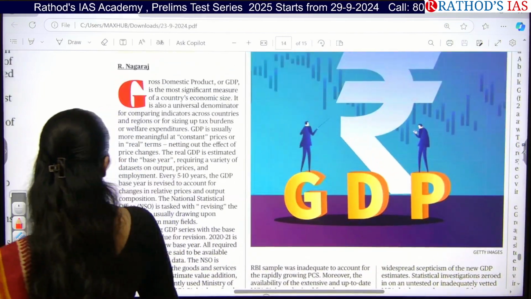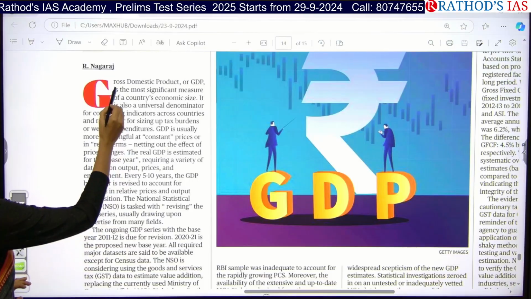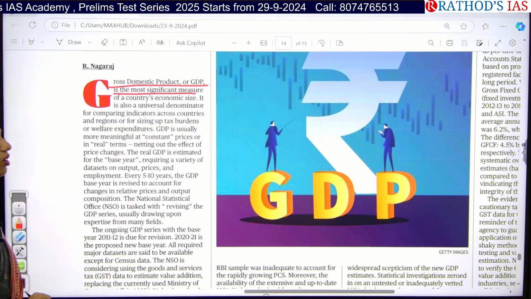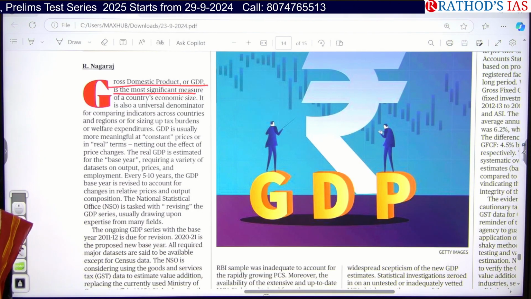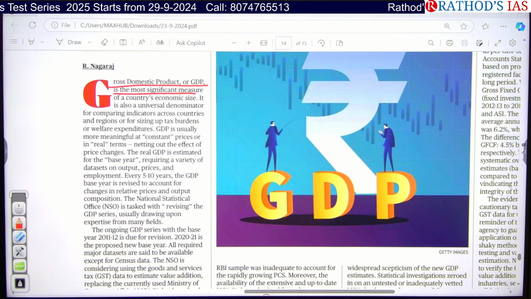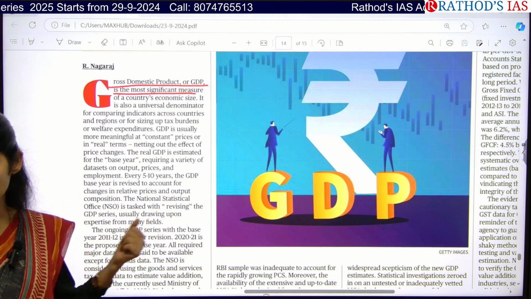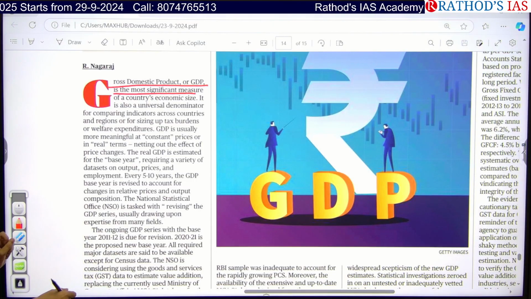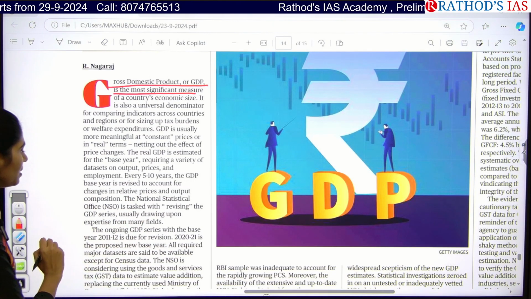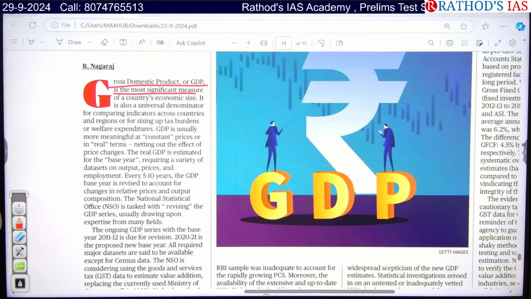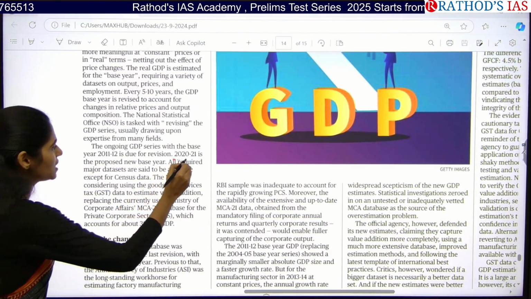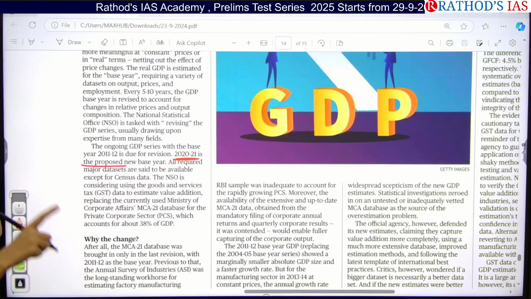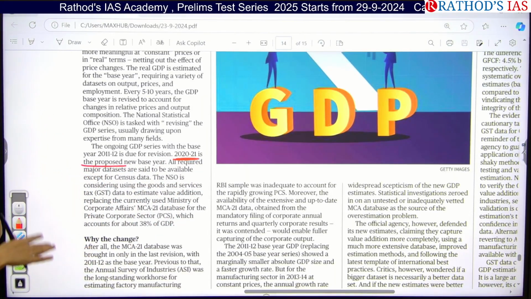So see this article once. As you all know, gross domestic product or GDP is a significant measure of a country's economic size, and it is a universal denominator for comparing the economies of different countries. So how can we say that a country is developed or not based on this GDP? GDP is one of the important indicators. So normally, what is the base year of calculating this? 2011 to 12. Actually, there is an update that they are going to revise this to 2020 to 2021. So this is a new base year, but it has not been declared. It will be declared soon.